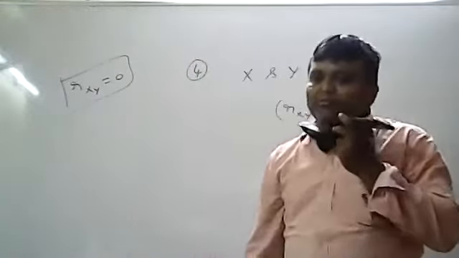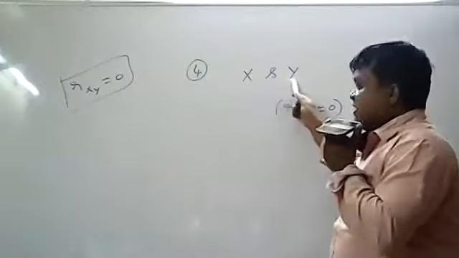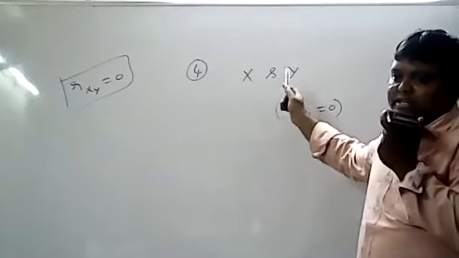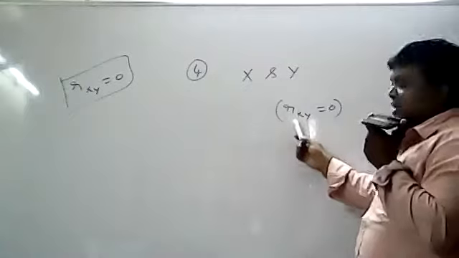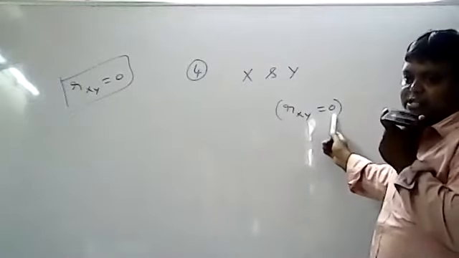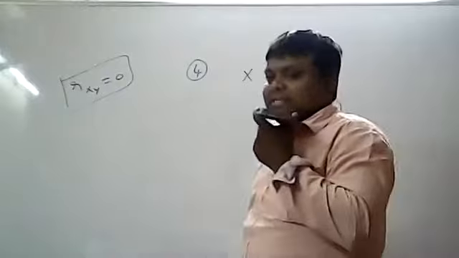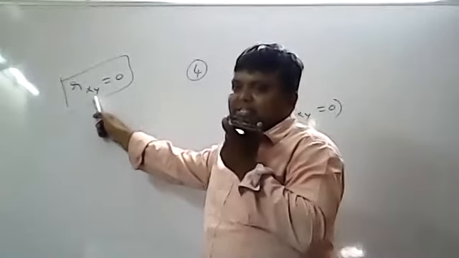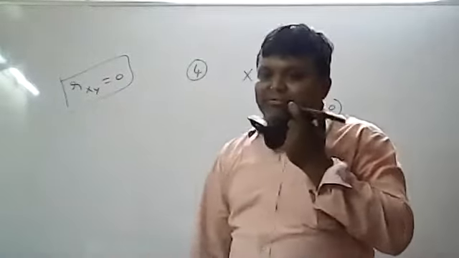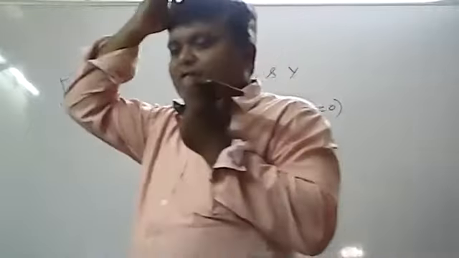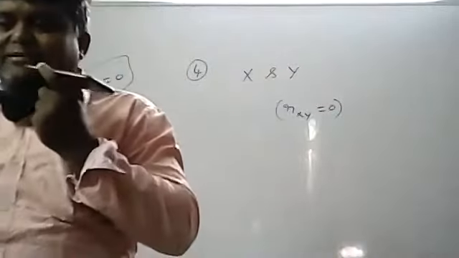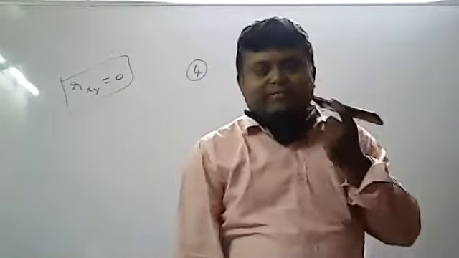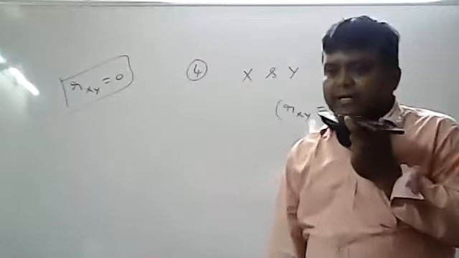Again, I am repeating property number 4. Property number 4 is nothing but: if x and y are two independent random variables, then there is no correlation between the variables, within brackets rxy is equivalent to 0. Close the brackets. But the converse need not be true. That is, if rxy is equivalent to 0, then x and y need not be independent.